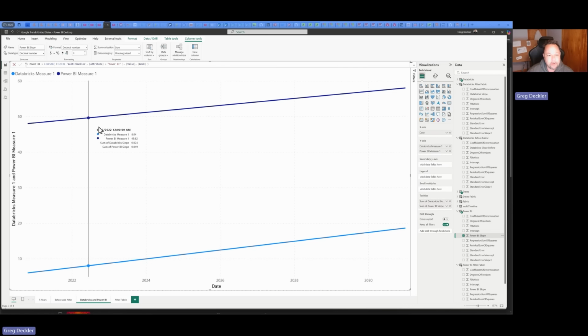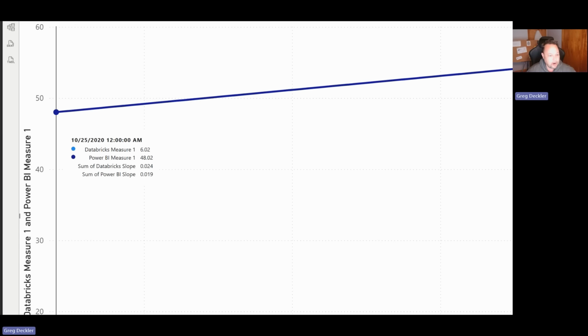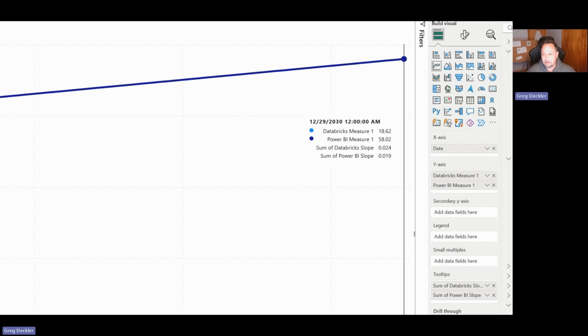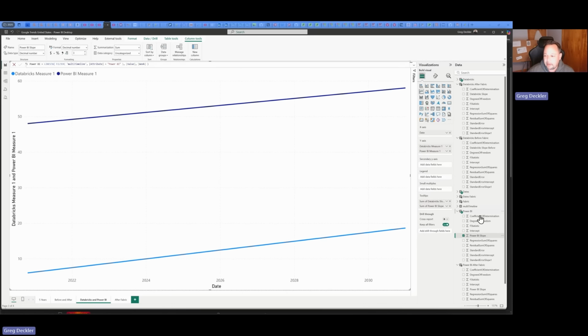But it's obvious that if we just don't factor in before Fabric or after Fabric and just do the 5 years, Databricks is going to gain some ground, I guess you could say, over here, right? The difference is 42 between the Power BI measure 1 and the Databricks measure 1, versus over here, it's more like 40, right?